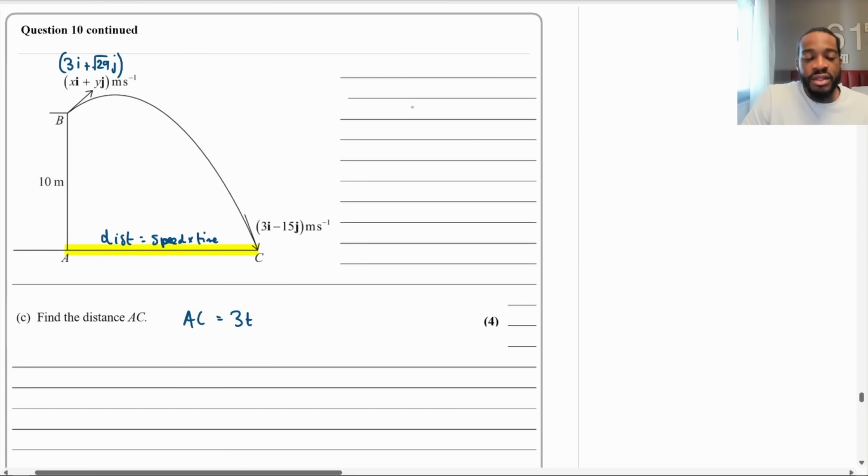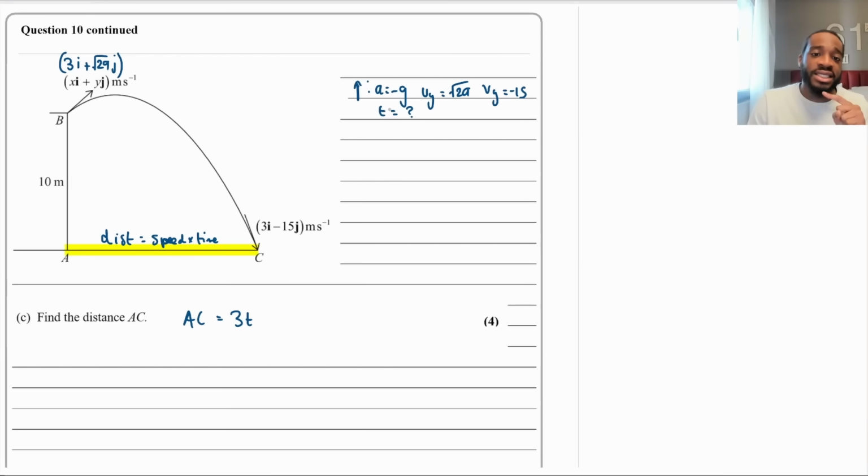I'll do it here. So if I treat upwards as positive, what do we know again? We know obviously that a is going to equal minus g. We know the initial vertical component of speed, which is why I wrote it there. I even forgot I wrote that. But yeah, 3i plus root 29 j. So therefore, uy, the initial component of the vertical speed, is going to be root 29. And the final one, vy, at C is minus 15. And then what is t? Well, all we have to do is ask ourselves what SUVAT formula connects a, u, v, and t. It's v equals u plus at.